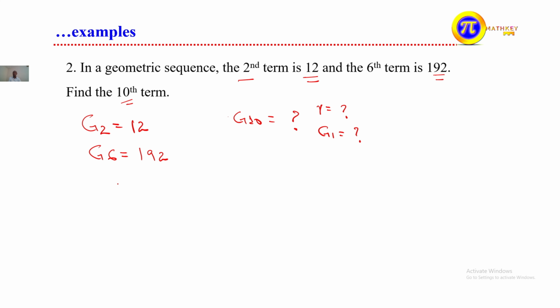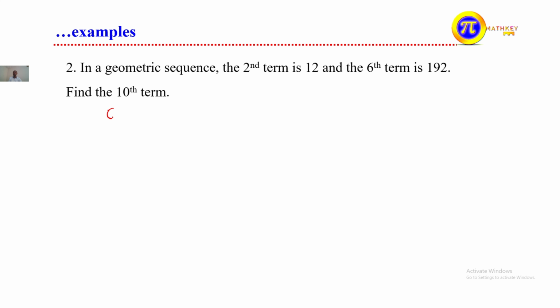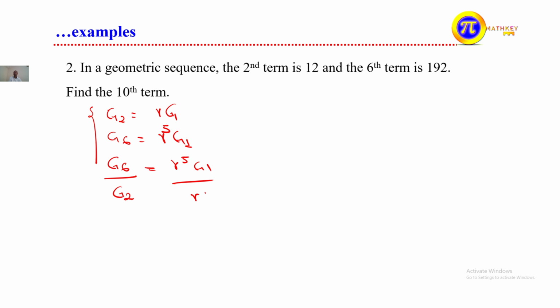From the above information, we have that g2 is equal to r times g1. Similarly, g6 is equal to r to the power of 5 times g1. We have to apply the formula. Since g2 and g6 are given, divide both sides: g6 divided by g2 is equal to r to the power of 5 times g1 over r times g1.